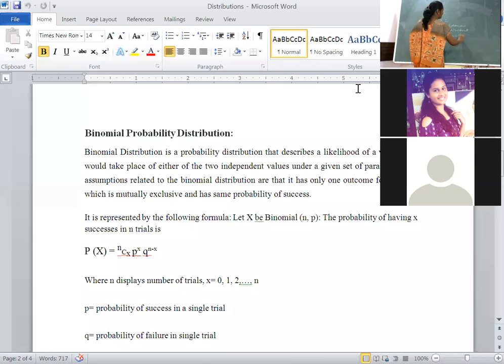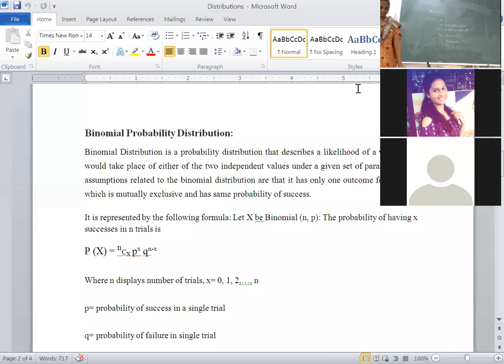Success in binomial distribution is denoted by P. The other way around, the probability of not happening of an event is known as failure. Failure is always represented by the letter Q. These are the four assumptions we have to remember in case of binomial distribution.